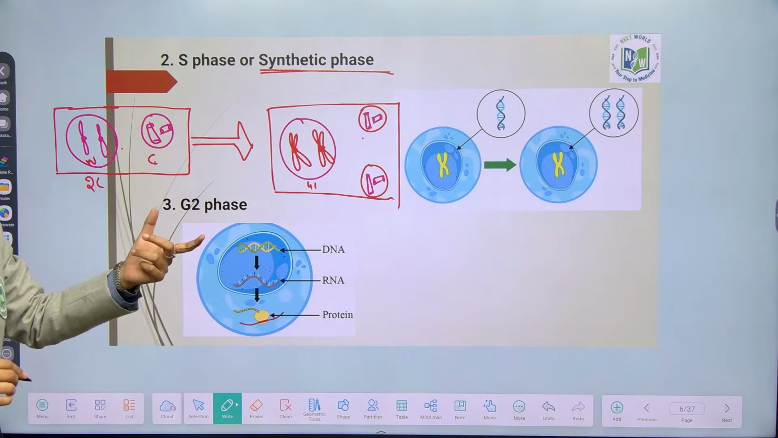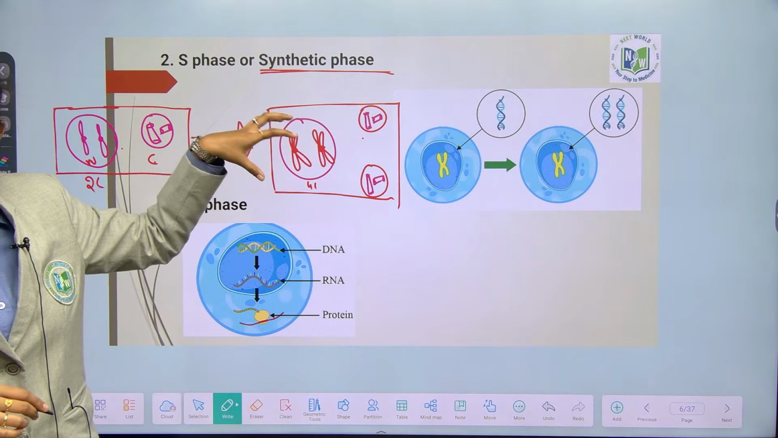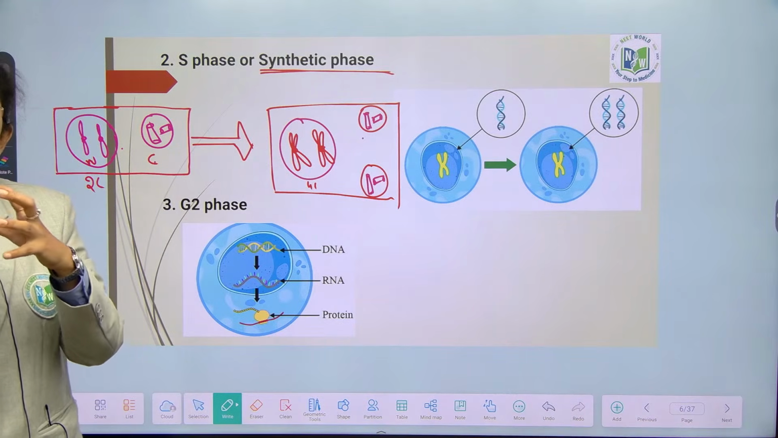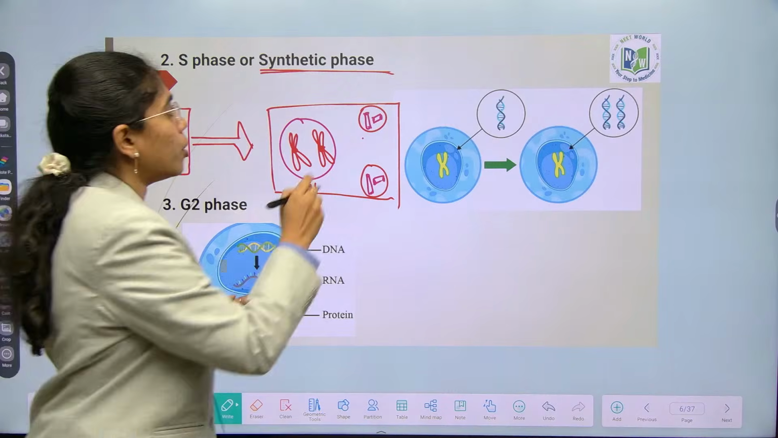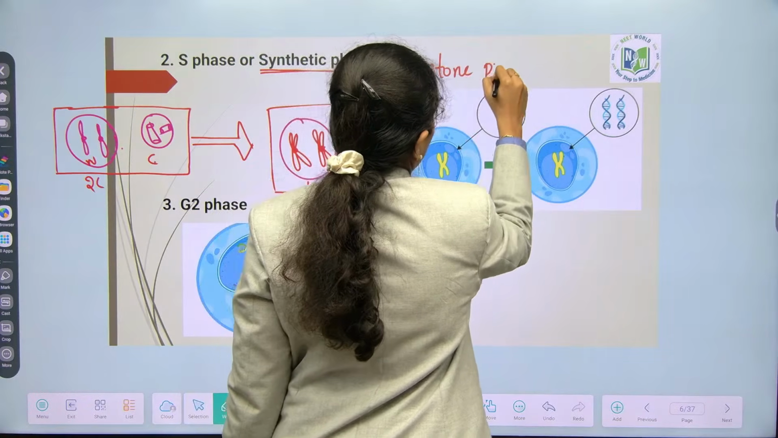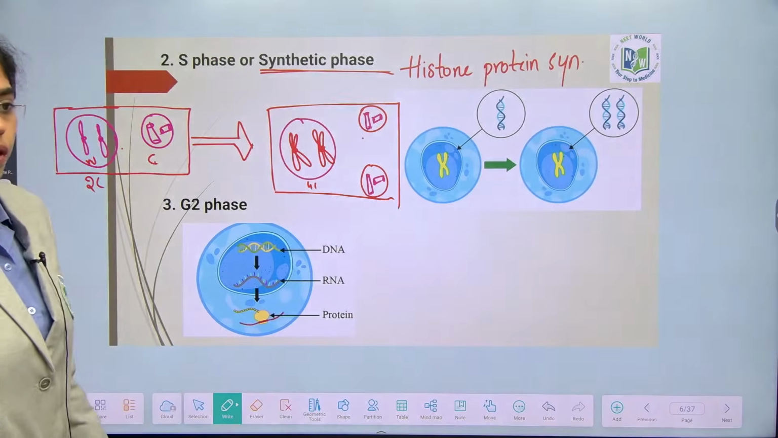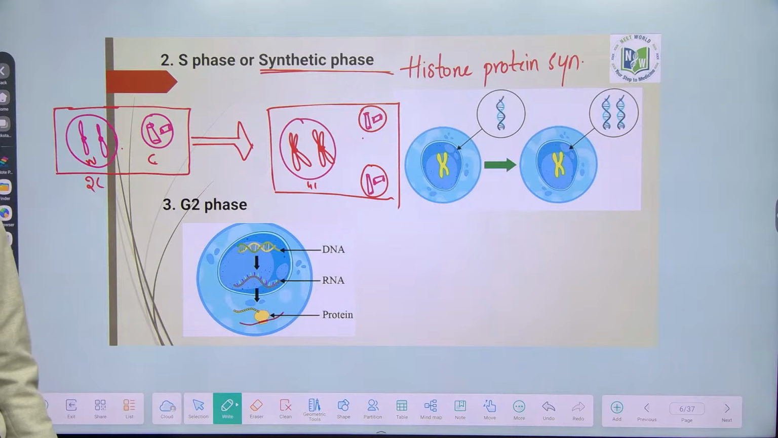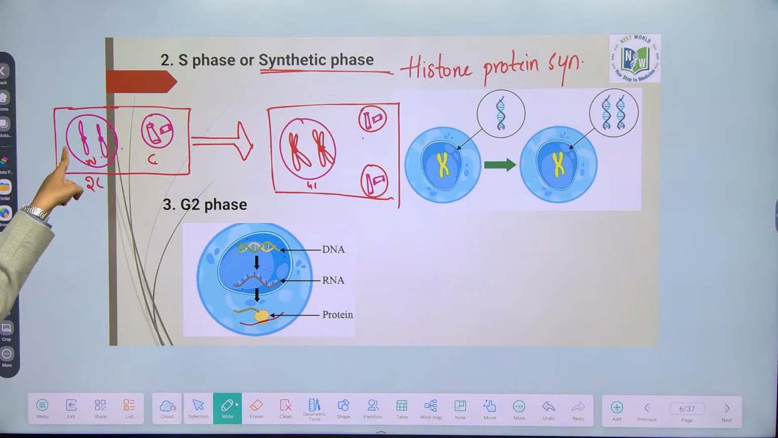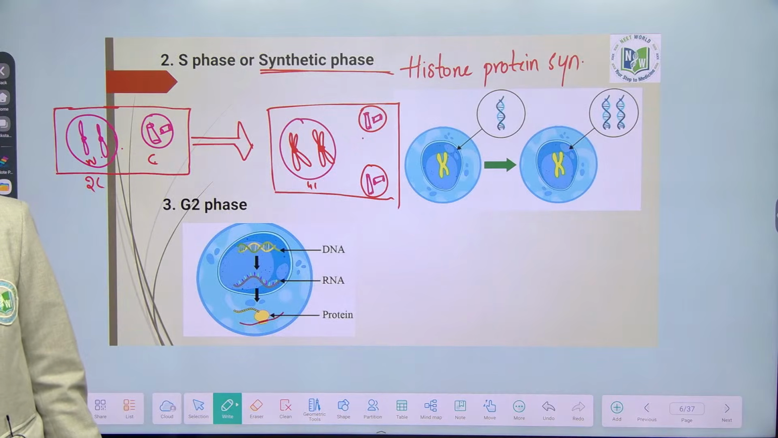When DNA is doubling, nucleus is the same, cell is same. In that case what happens? The negatively charged DNA has to be in the precise nucleus only. In that case it has to condense. For that purpose, histone protein synthesis also happens in the S phase. Simple events of S phase: DNA duplication, centriole duplication in cytoplasm. For the DNA which is duplicated to stay in the same nucleus, histone protein synthesis happens. 3 events.